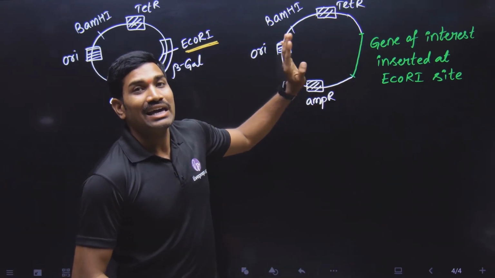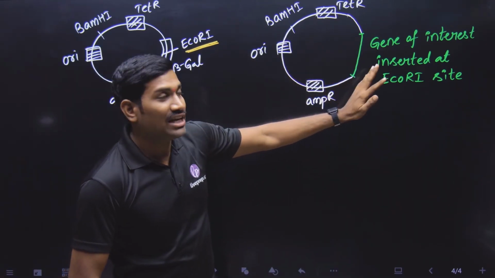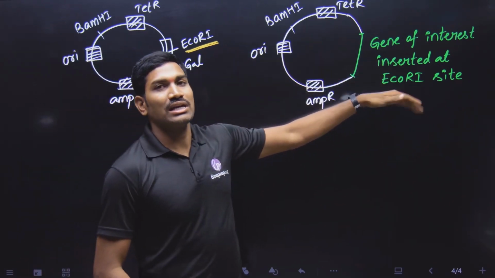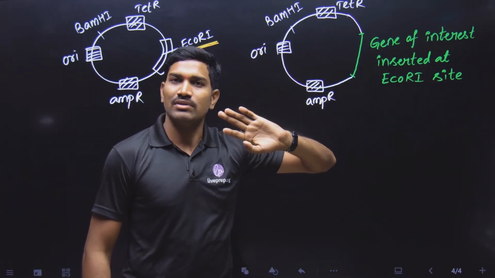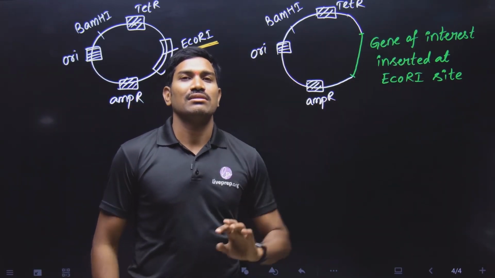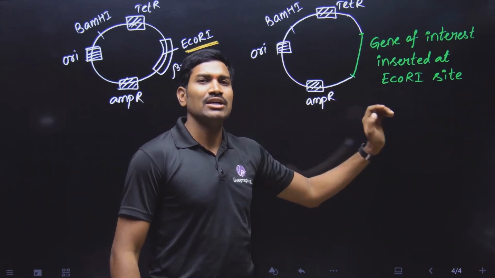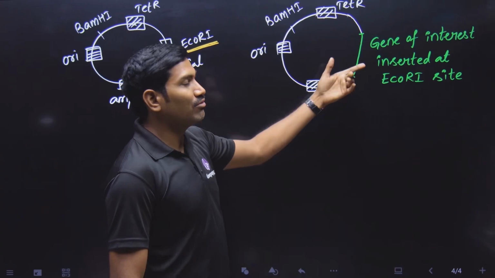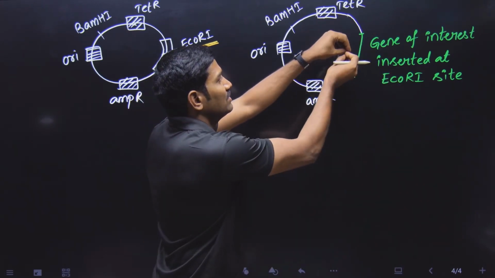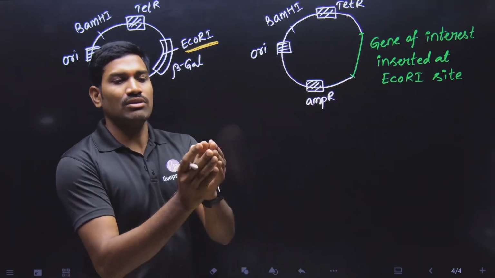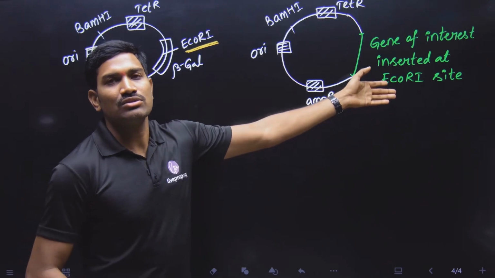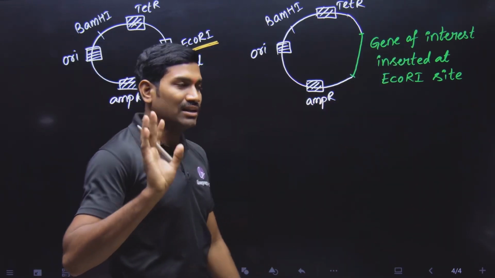So in this way, insertional inactivation of the beta galactosidase gene will take place. Understood or not? That means the lacZ gene, producing beta galactosidase, will be inactivated. That's why here I have not mentioned it, because due to the insertion, it got broken, it got separated. So now it is not able to produce beta galactosidase.